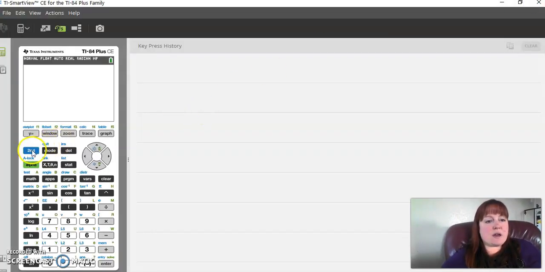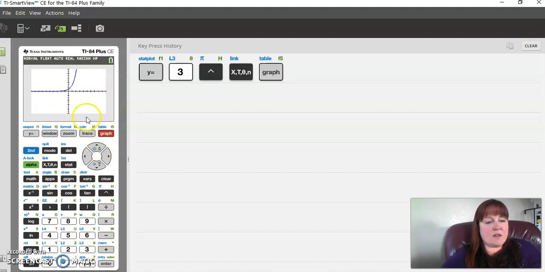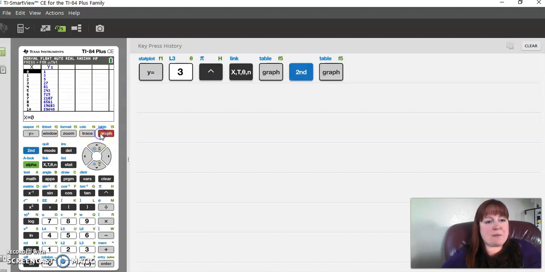So let's come to our calculators. We're going to go to the graphing menu so we can manipulate this function a little bit, and we're going to say y equals 3 to the x, and we're going to graph it. So this is our graph, and we're trying to figure out, when is y equal to 6,100? We can't just look at the graph right now and see that, so let's use our table. We're going to go to second and table, and we see up here that at time equals 0, we have 1.